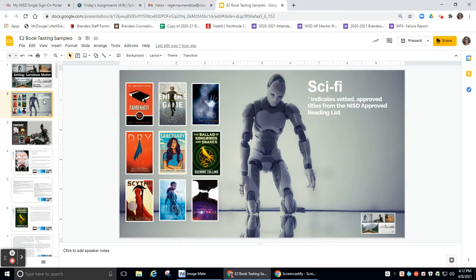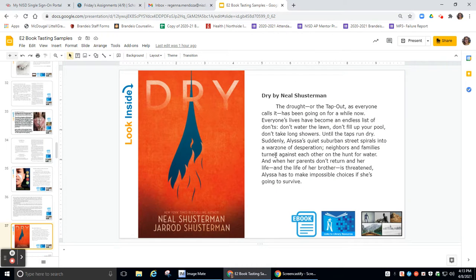So when you go to this sci-fi slide, these individual icons are links. And so if you've heard of Scythe or Dry, and you maybe kind of want to refresh yourself on what it is, or The Ballad of Songbirds and Snakes, especially if you're a Hunger Games fan, all you got to do is just click on it, and it'll take you directly to that slide that gives you a little bit of information about it. When you look inside, there's a little excerpt for you to read, and then these icons down here on the bottom right will take you back to certain places.